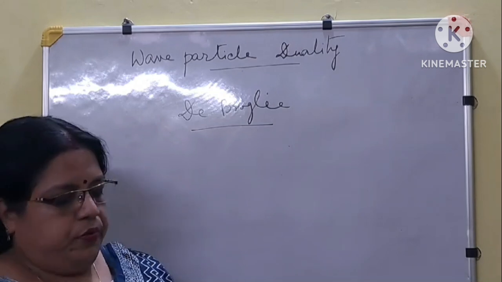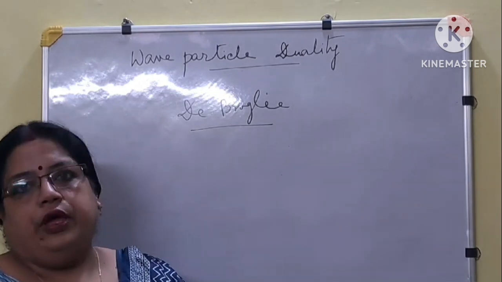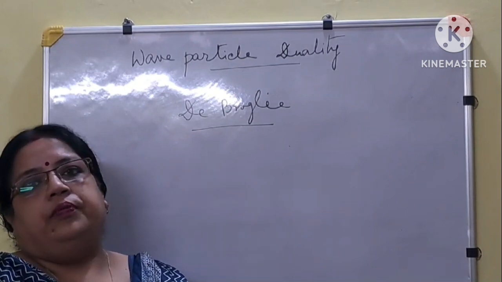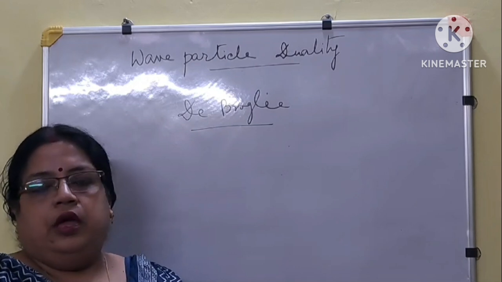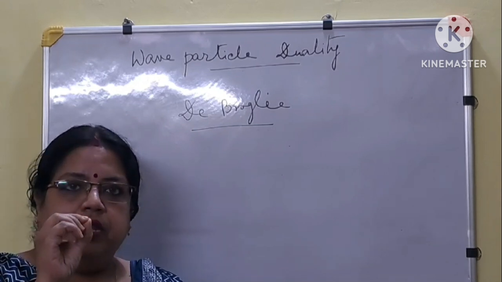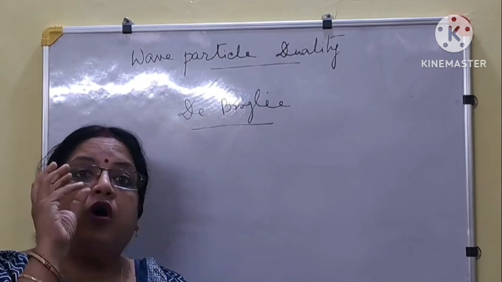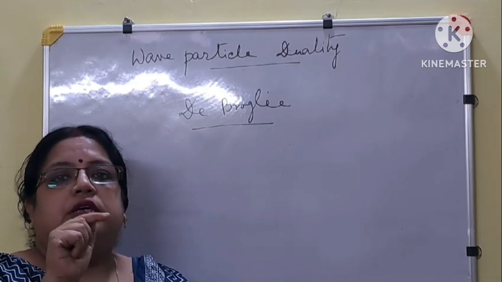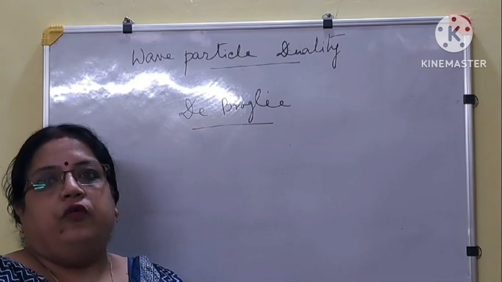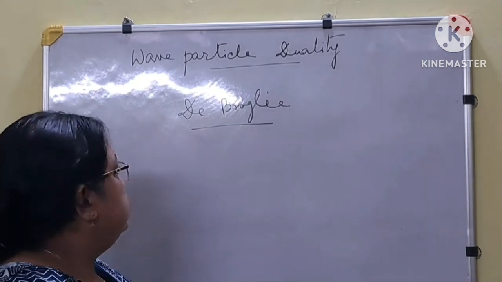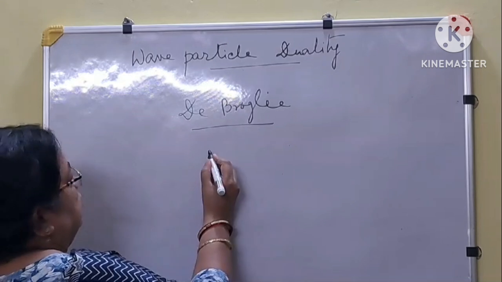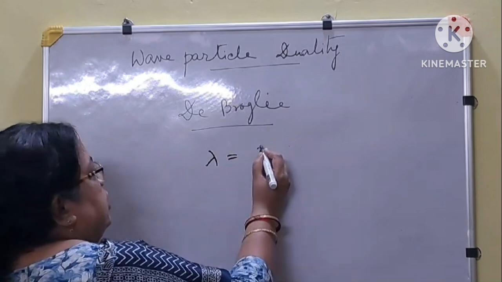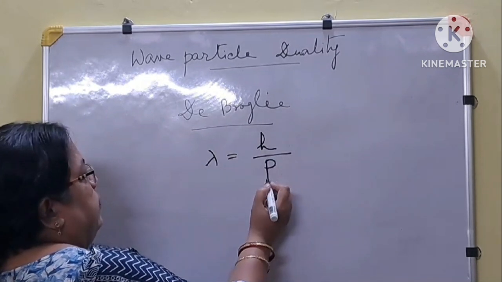The scientist de Broglie proposed matter waves: all material particles are associated with a wave. Any material, any particle, it may be an electron, a photon, or a big particle also, when it is moving, it is associated with a wave. And he proposed a relation: lambda, the wavelength of the wave associated with the particle, is equal to h by p. p is the momentum.